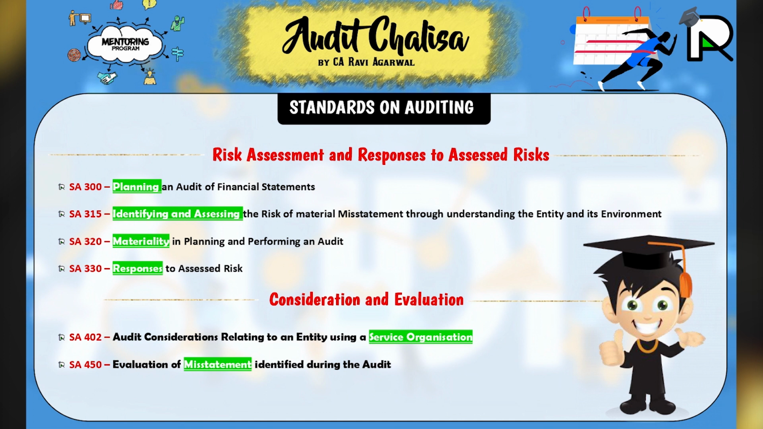But if you talk about 450, it's about misstatement. Evaluation of misstatement identified during audit. So 402 is audit consideration relating to an entity using a service organization. 450 is evaluation of misstatement identified during audit.